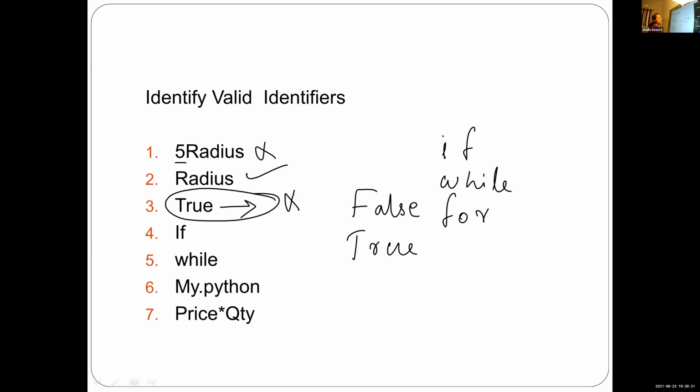Naveen, switch on the video. Alan Shibu, Alan Joshi, Abhijit. All of you switch on the video.